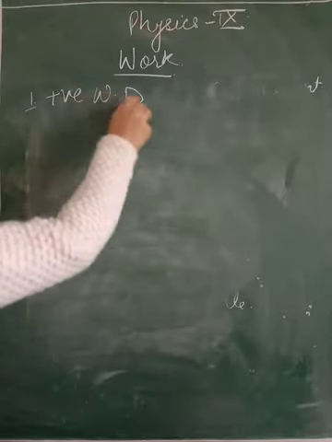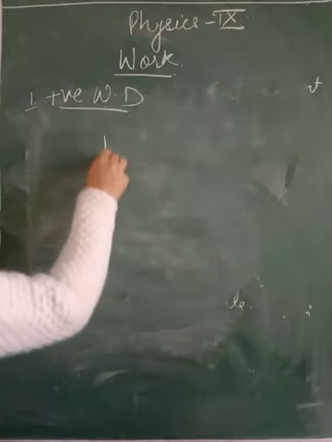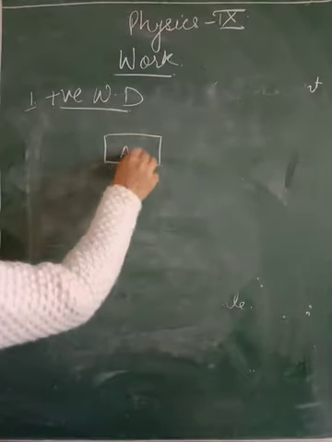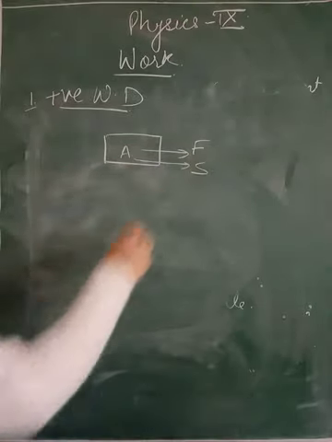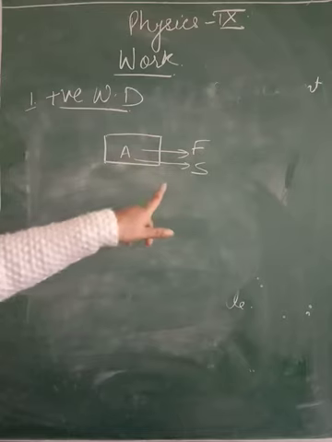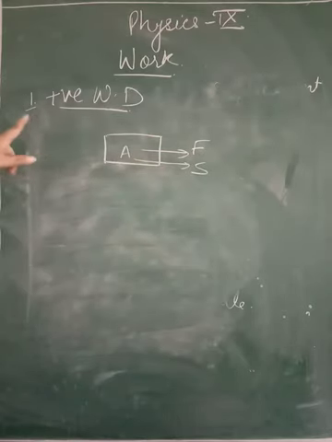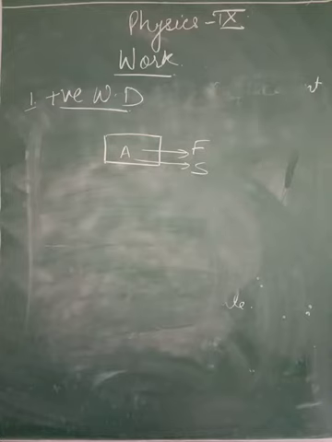So positive work done. The work is said to be positive if force and displacement both are in the same direction. Suppose this is my object A. If force is applied in this direction and displacement is also in this direction, then since they are in the same direction, you will consider work done to be positive. A very simple example: suppose a book is lying on a table and you push it, and the book starts moving in the direction of your applied force, your work done will be considered as positive.